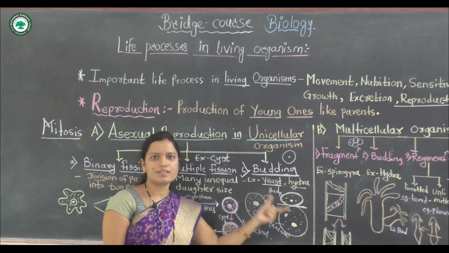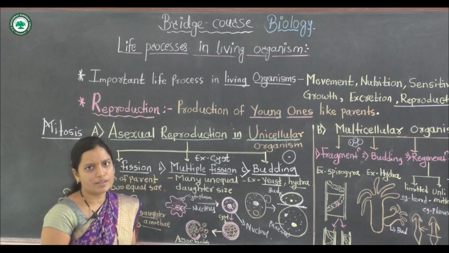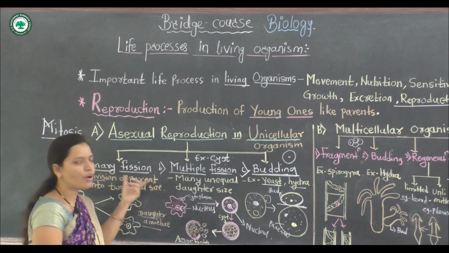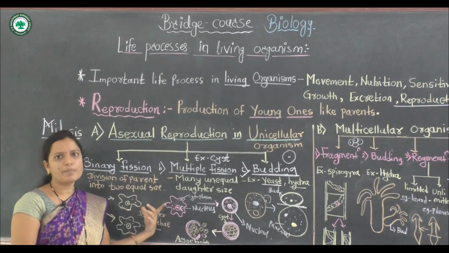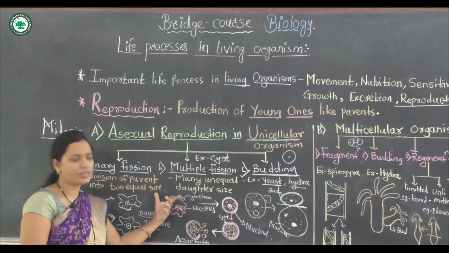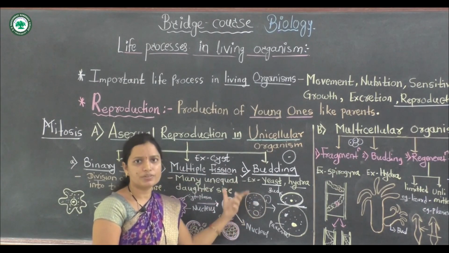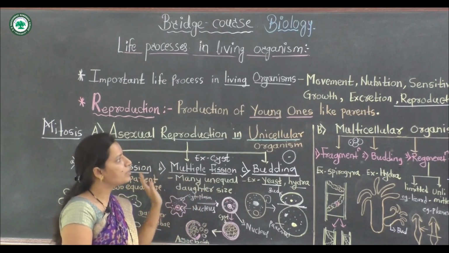The reproduction process in unicellular, single cell organisms occurs with the help of binary fission. This is one of the important methods, and binary fission also occurs in amoeba. Multiple fission, cyst formation, and also budding, bud formation, occur in unicellular organisms. The best example is yeast. Understand this point. The next points,